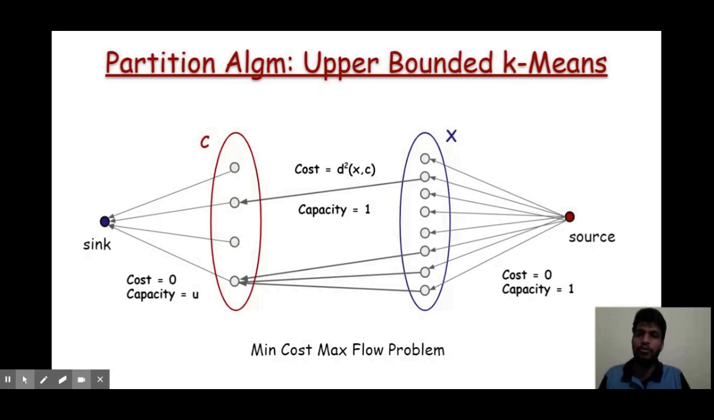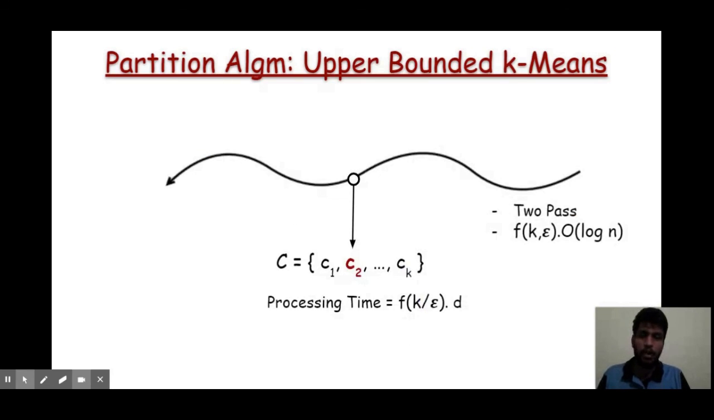Now for some of the constrained k-means problems, there is no streaming partition algorithm. But for the upper bounded k-means problem, this min cost max flow problem can be solved in a streaming setting. I'm not going into the details, but it can be done in two passes, and the amount of memory is again some exponential function of k and epsilon with a multiplicative factor of log n, and the processing time is again some exponential function of k and epsilon with a multiplicative factor of d.